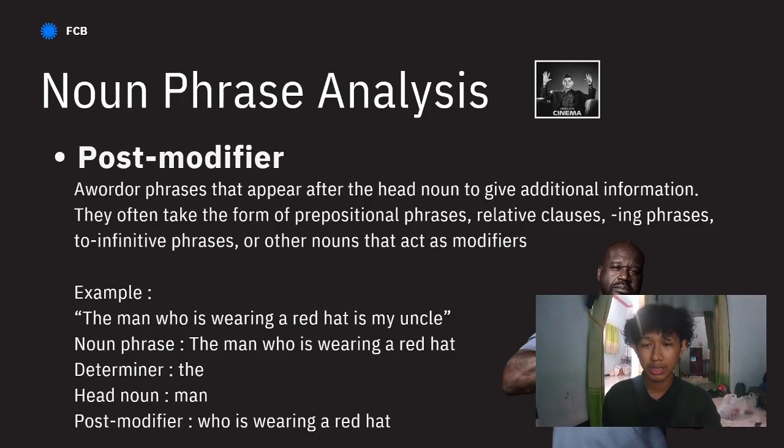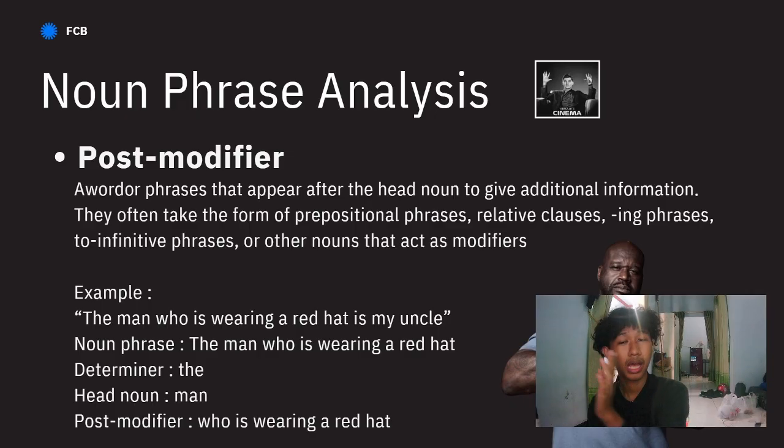The noun phrase is the man who is wearing a red hat. The determiner is the, the head noun is man. The post modifier is who is wearing a red hat. The post modifier defines the head noun, what the man looks like.